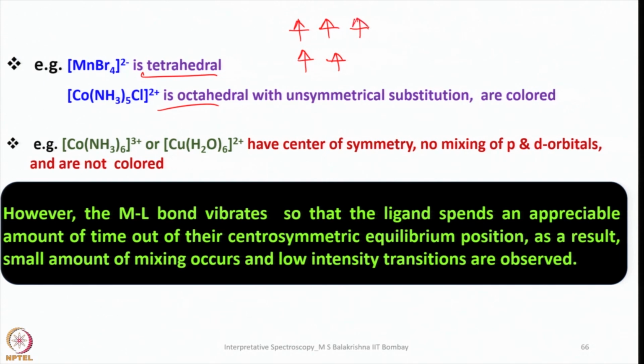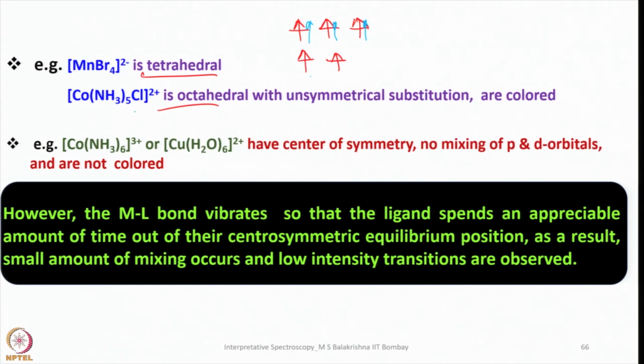Here, if you see the d5 system, all the electrons have spin like this, and if we promote one of these electrons, it should go here or here or here. If it goes here, both the electrons will have the upward spin, and that is not allowed. That is the reason this is a spin forbidden transition. But nevertheless, in tetrahedral compounds, that is allowed, and you can see they show color because they lack a center of symmetry. And the same thing is true in case of this one.